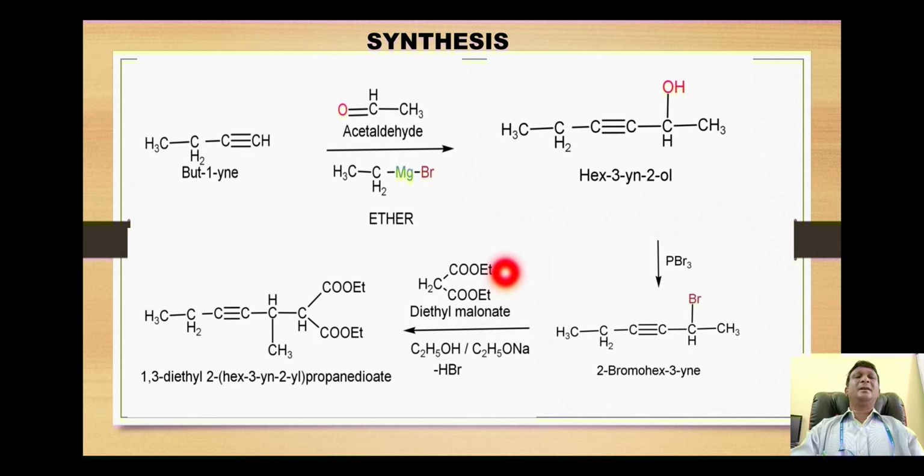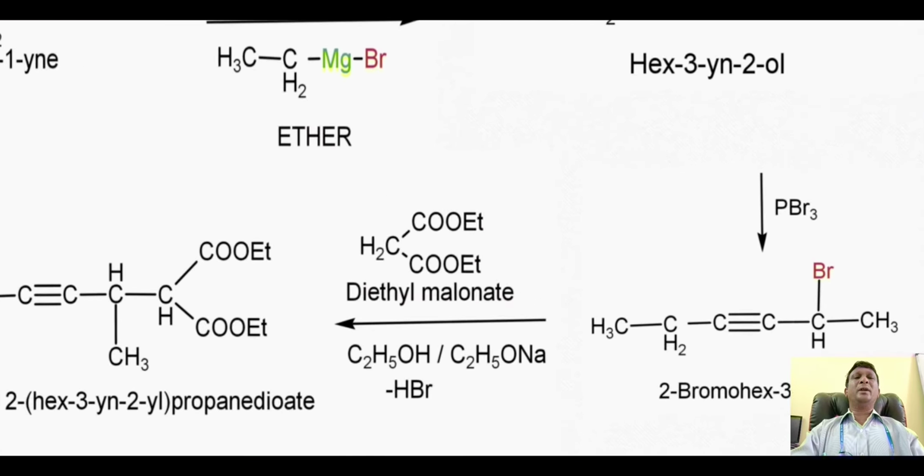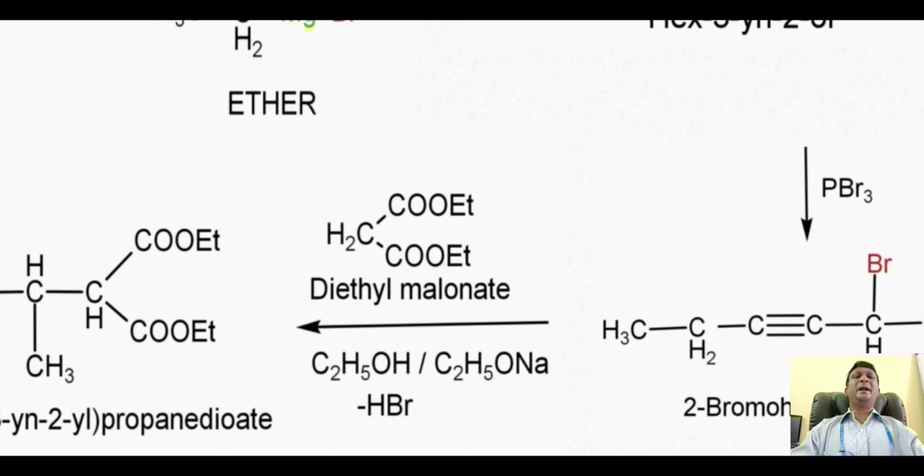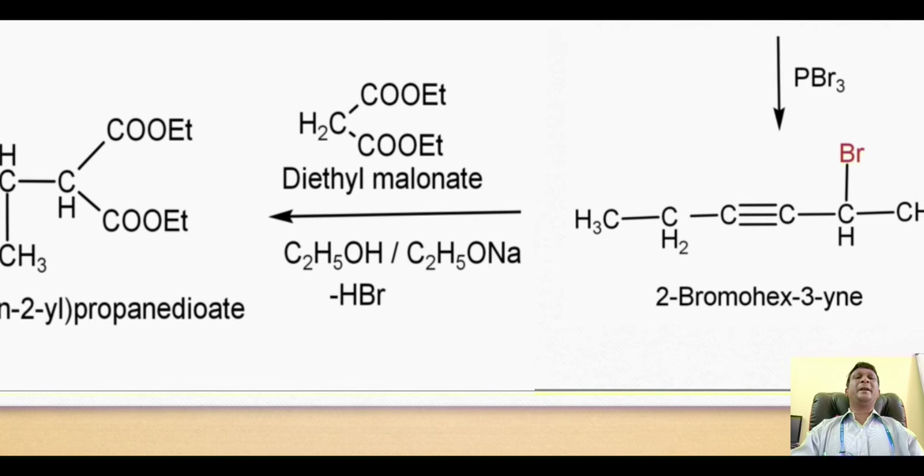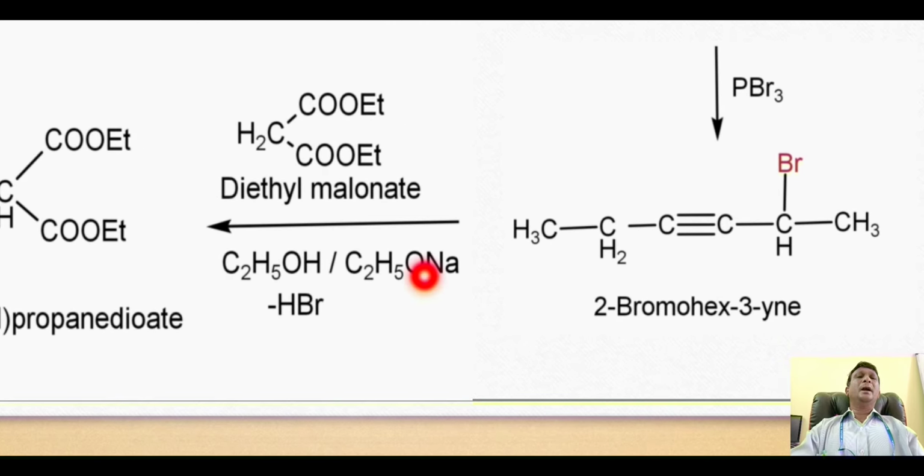reactant, that is diethyl malonate. Dear students, it is very important reagent in the organic chemistry. If we look at diethyl malonate, we will find that the alkyl portion is the ethyl. That's why we carry out this reaction in presence of ethanol and sodium ethoxide. Due to presence of these two carbonyl groups, this carbon bears this very strongly acidic proton.